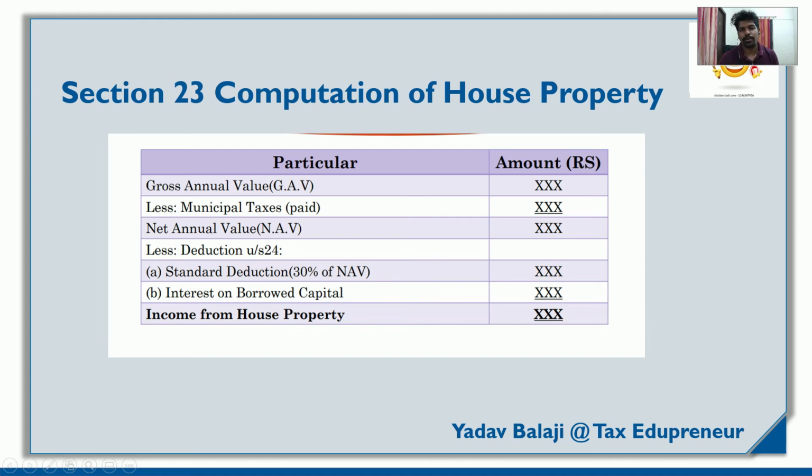On that you can add whatever other heads of income there are, and the gross total income will come. After that, Chapter VI-A deductions, and then the total taxable income will come. On that you have to pay tax. So this is about the charging section and computation of house property. Hope you learned something new from this video.